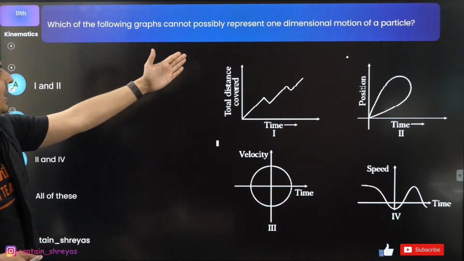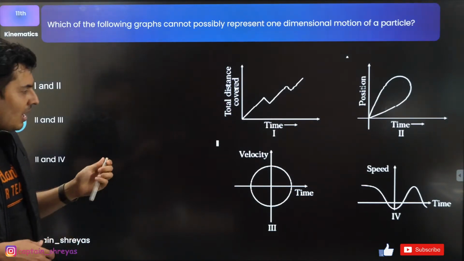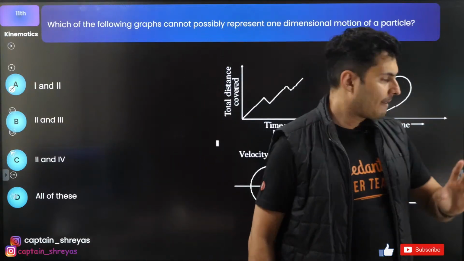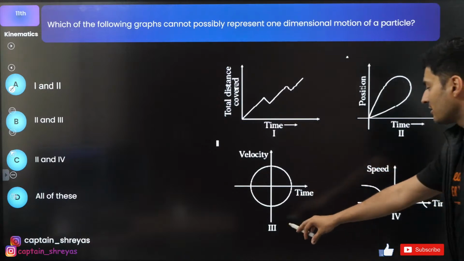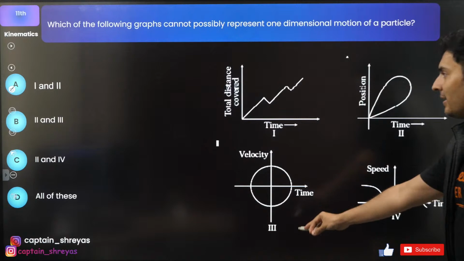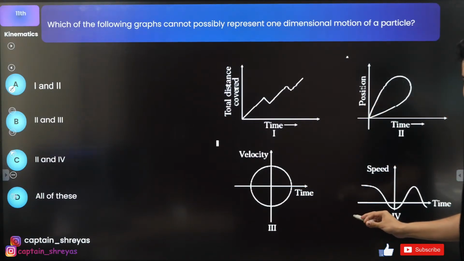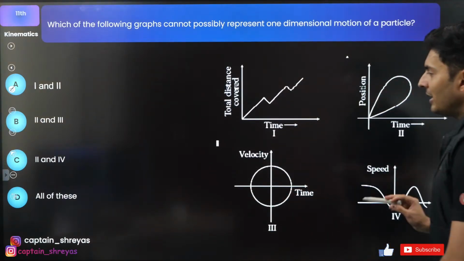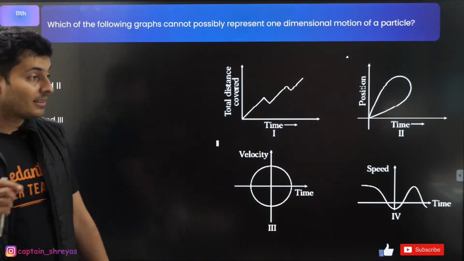Okay, which of the following cannot be possible for 1D motion of a particle? Arun saying C. That means 2 and 4. The graphs are labeled also. This is the first graph, this is second graph, this is third, this is fourth. Options are 1 and 2, 2 and 3, 2 and 4, or all of these. Very few people have got this question correct. Well, I feel all of these are wrong. Everything has a problem.